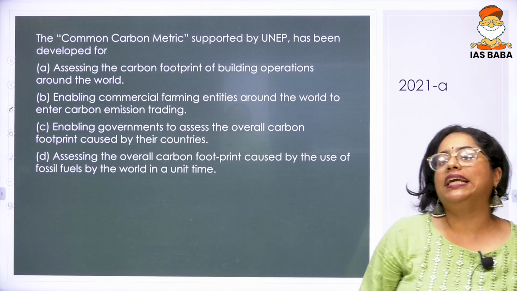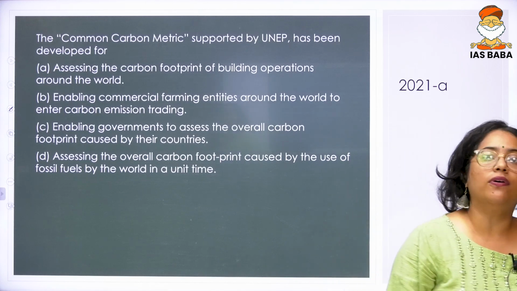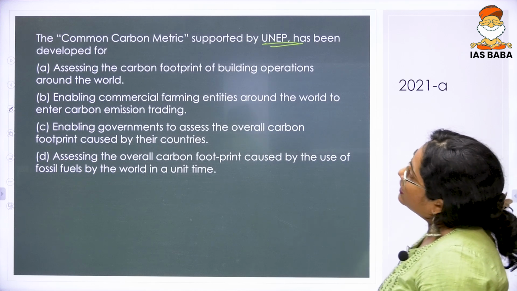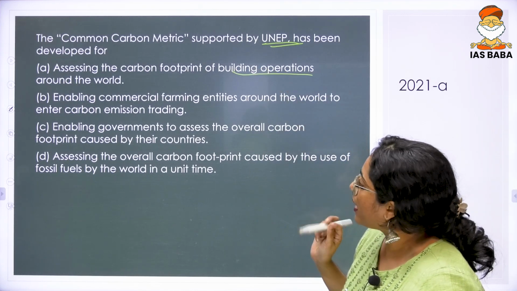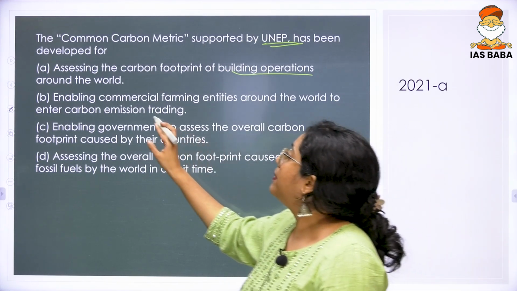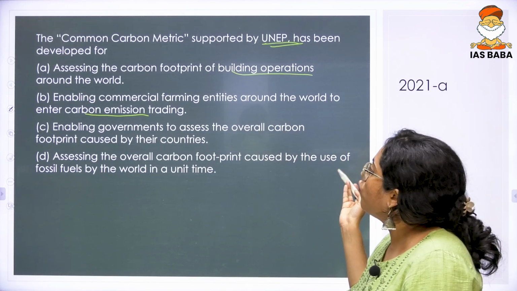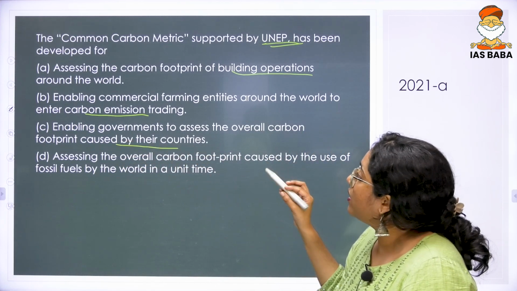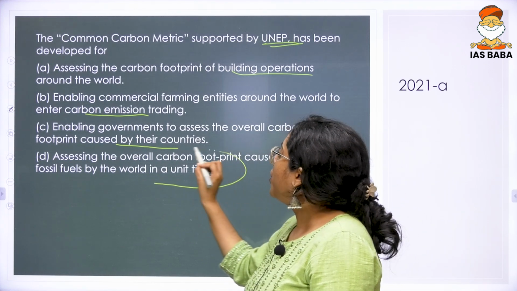Next, we come to a 2021 question. The question reads: the common carbon metric supported by UNEP has been developed for assessing the carbon footprint of building operations around the world, enabling commercial farming entities around the world to enter carbon emission trading, enabling governments to assess the overall carbon footprint caused by their countries, or assessing the overall carbon footprint caused by the use of fossil fuels by the world in a unit type.